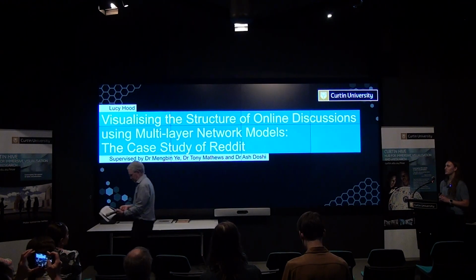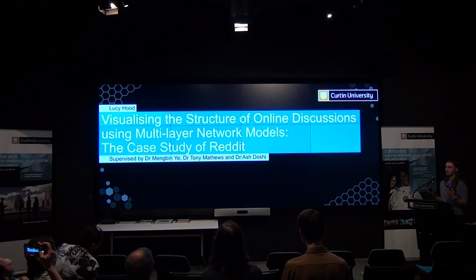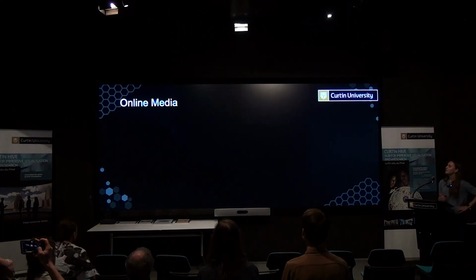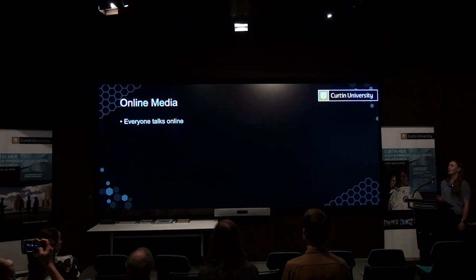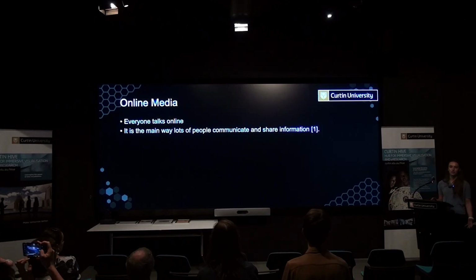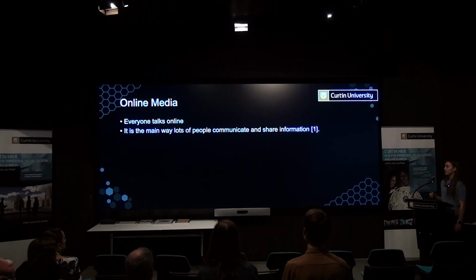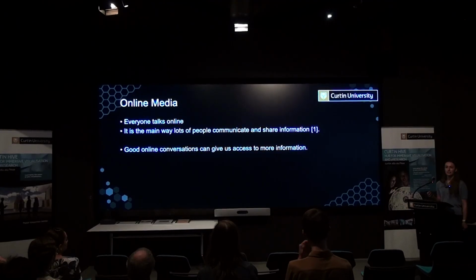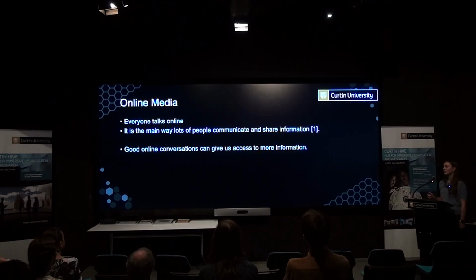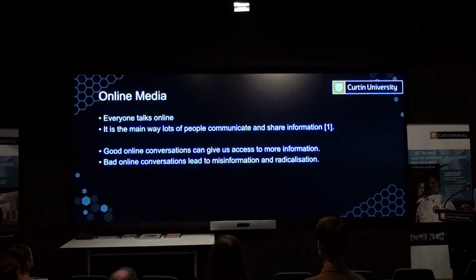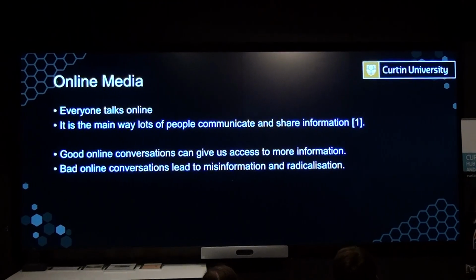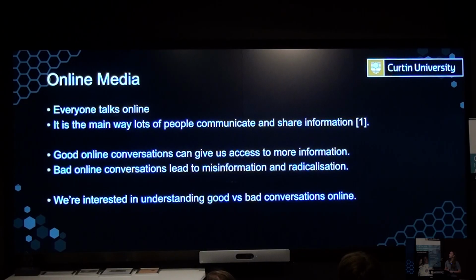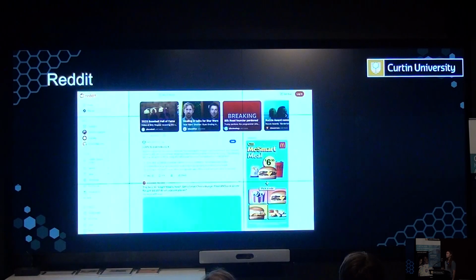Okay, so my project was visualizing the structure of online discussions, and specifically Reddit. Everyone talks online. It's the main way that lots of people communicate and share information, and forums like Reddit are widely used for stuff like this. If these online conversations are good, they can give us access to more information than we had before. But if they're bad, they can lead to the mass spread of misinformation and the radicalization of individuals. So this is why we're interested in understanding these online conversations, what makes them good versus bad.